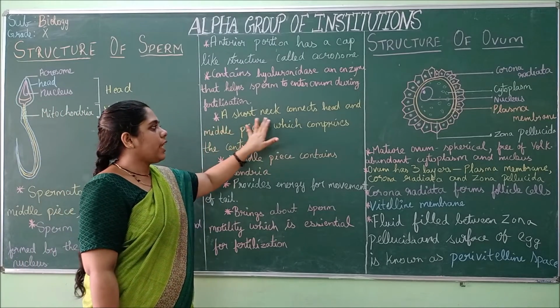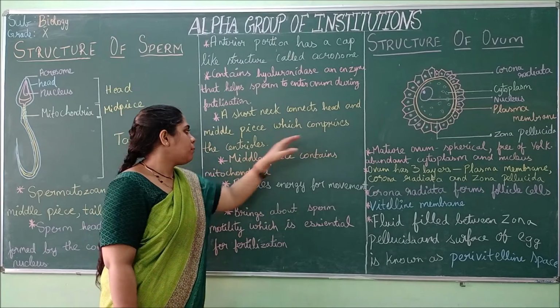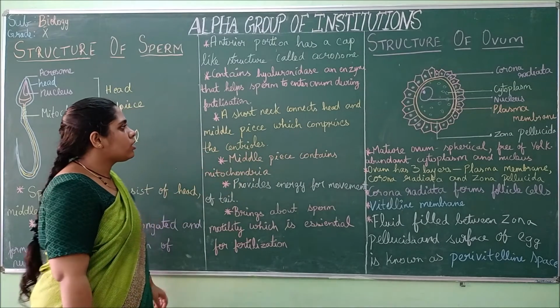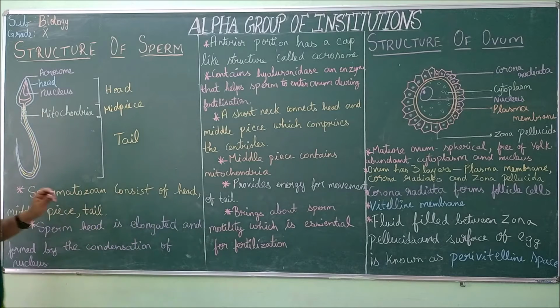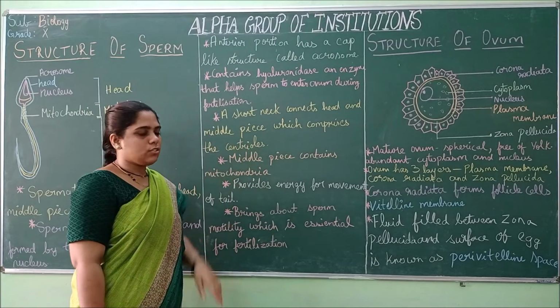Then a short neck connects head and middle piece, which comprises the centrioles. A short neck will be present. It will connect this middle piece and head. That is compressed in this end, and that is called the neck region, and it is made up of centrioles.